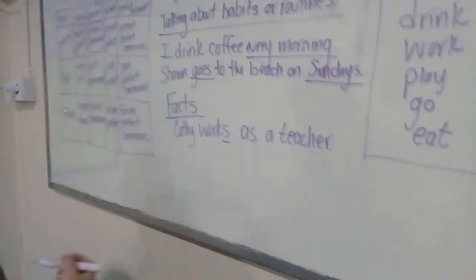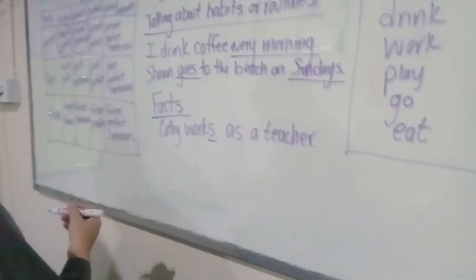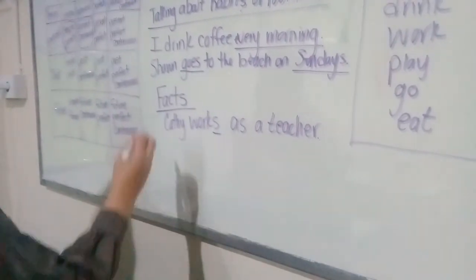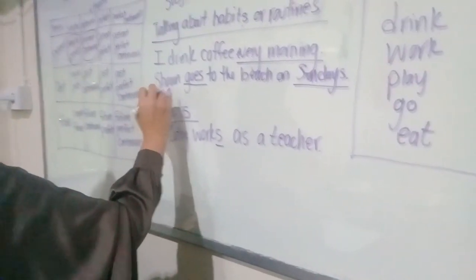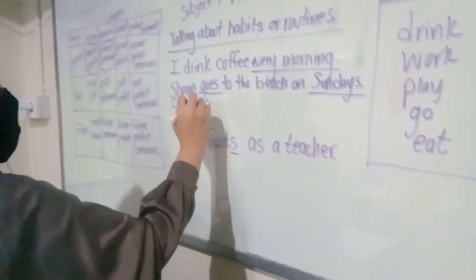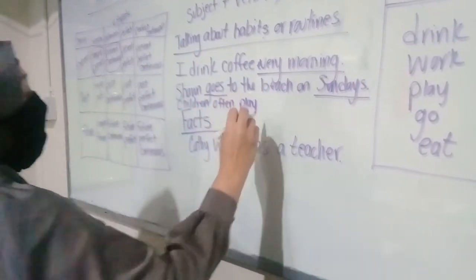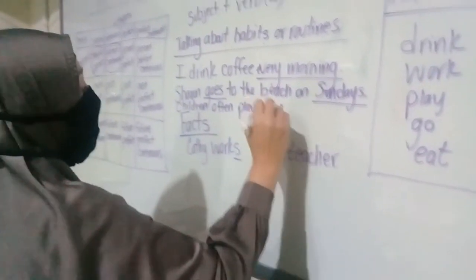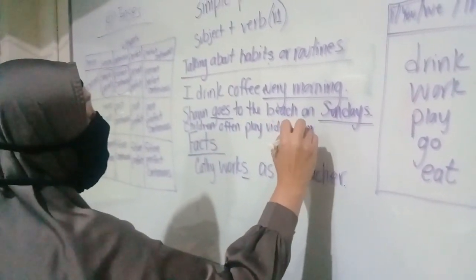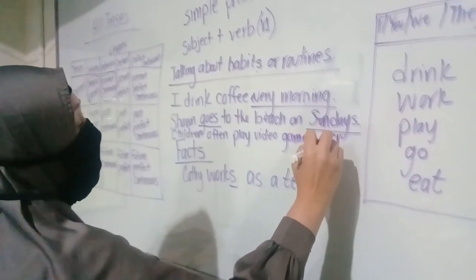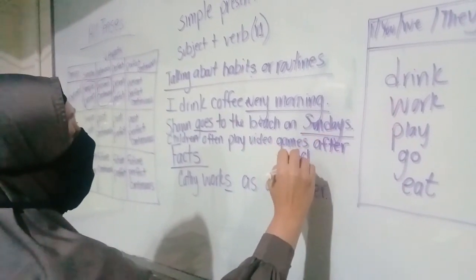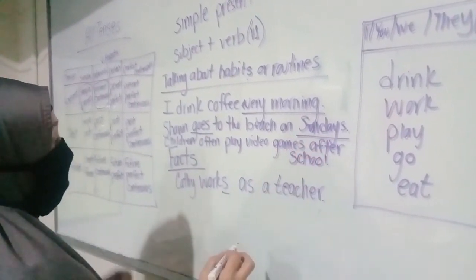One more example. Children often play video games after school.